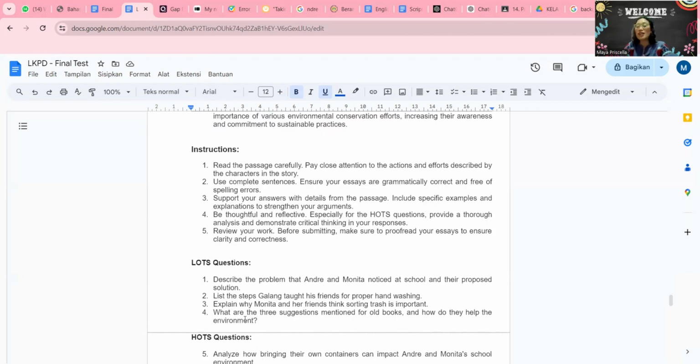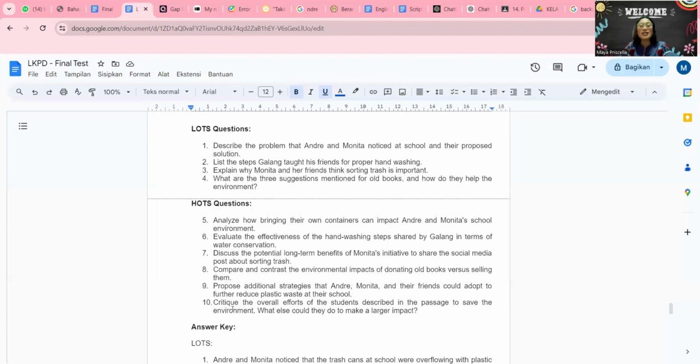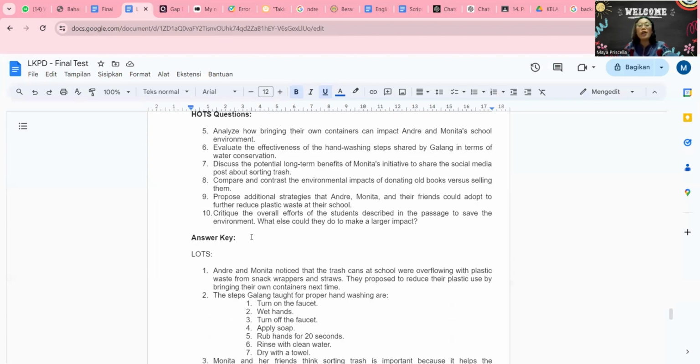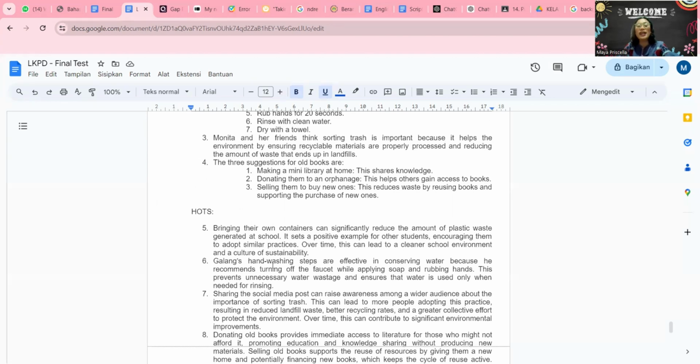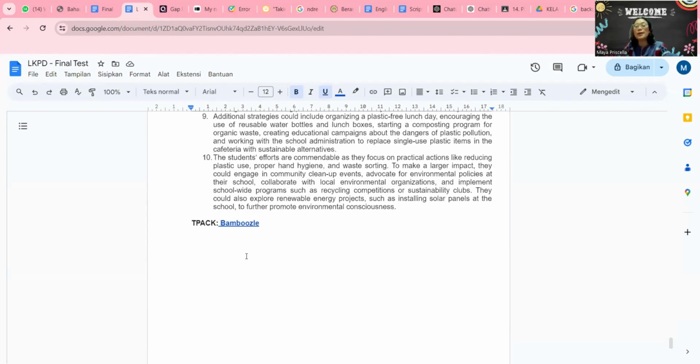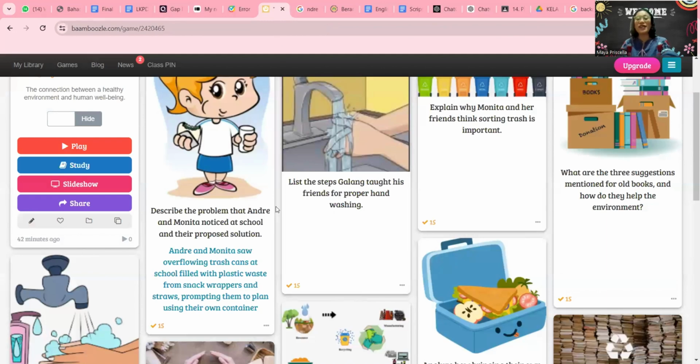This is the last set of questions. We have 4 also, same, and then 6 hot questions. Also the same, the answer key is over here. And then the last one is the application. Yeah, I commonly use Bamboozle, because I think this one fits Bamboozle for the essay question. So this is how the administrator screen is going to look. When we click like this, there's the answer.